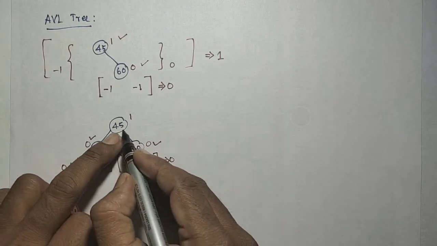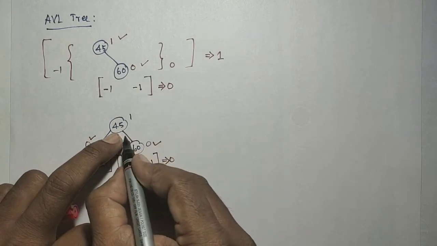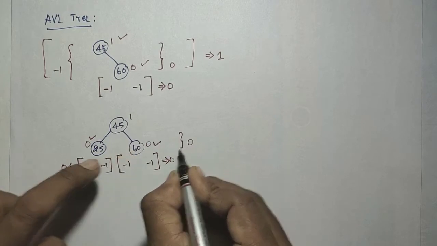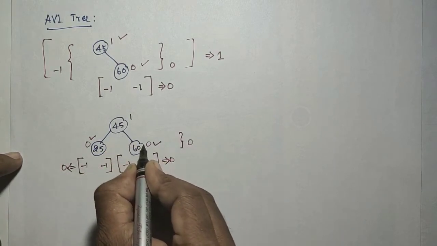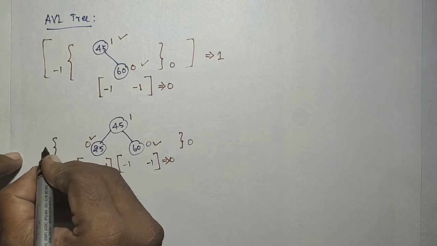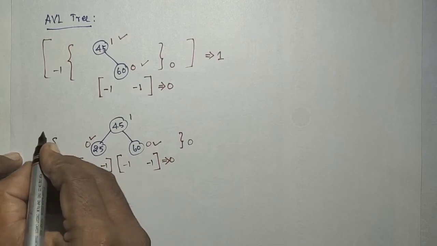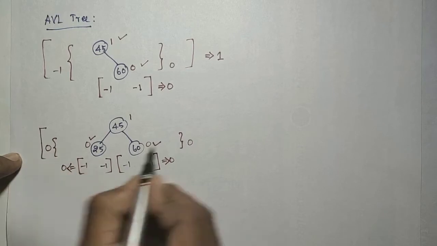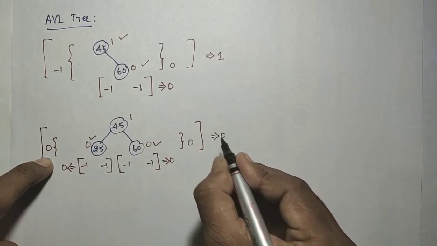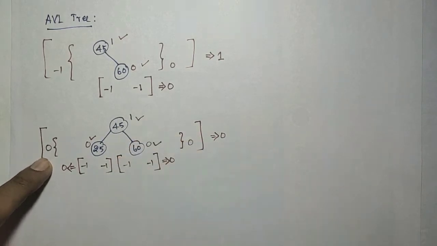Now you check whether the 45 is balanced or not. The left subtree height is 0, the right subtree height is 0, so the difference is 0. So this is also balanced.